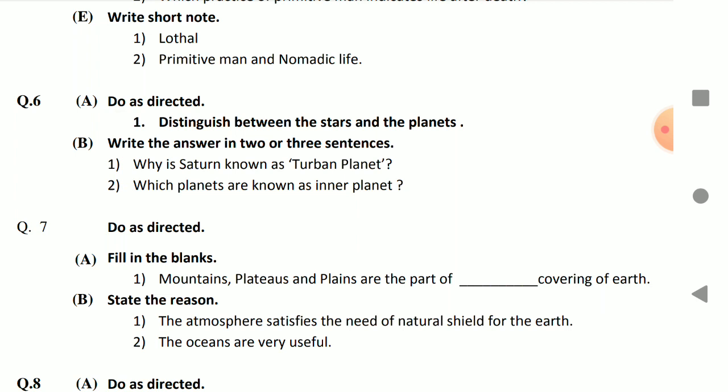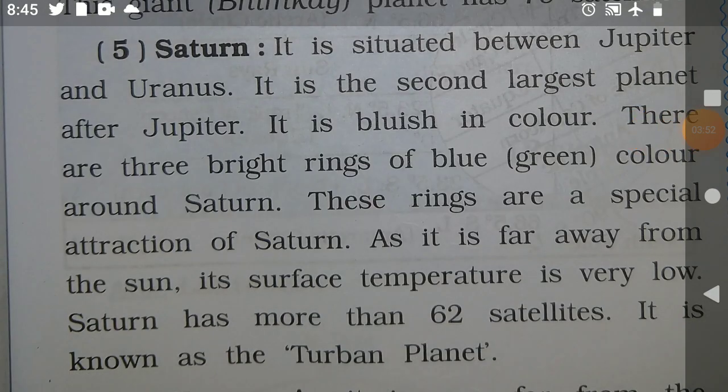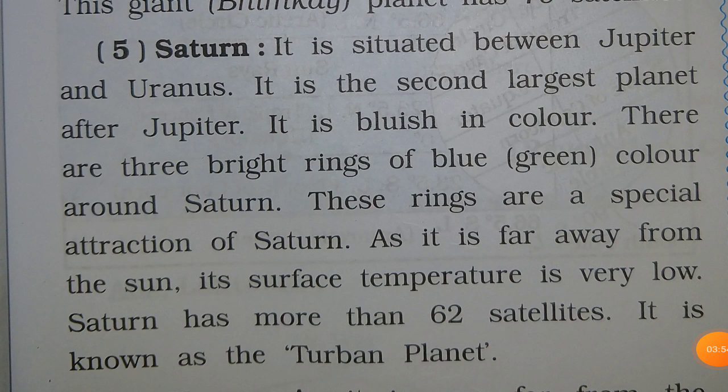First we will see Saturn, the turban planet, and the inner planets. Which planets are known as inner planets? Okay, that we will see. I am taking you to the answer. Okay, Saturn is known as the turban planet. It is situated between Jupiter and Uranus. It is the second largest planet after Jupiter. It is bluish in color. There are 3 bright rings of blue-green color around Saturn. These rings are a special attraction of Saturn.